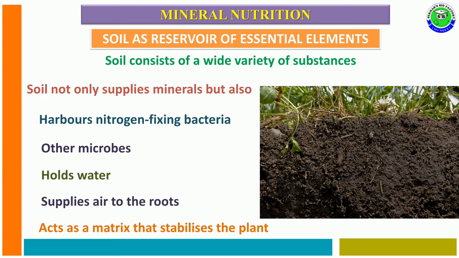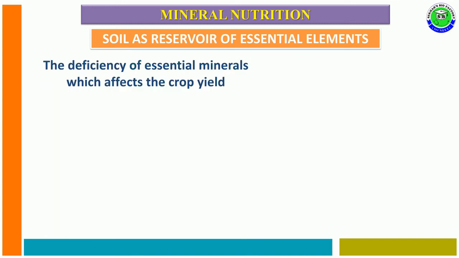In this way, soil is essential and acts as a reservoir consisting of mineral nutrients and various microbes for recycling of nutrients. It has a capacity to hold water, supplies air to the root system, and acts as a matrix for stabilizing the plant body. So these are the important things related to soil and plant, and soil is the only source to supply all essential nutrients to the plant body for growth and development.